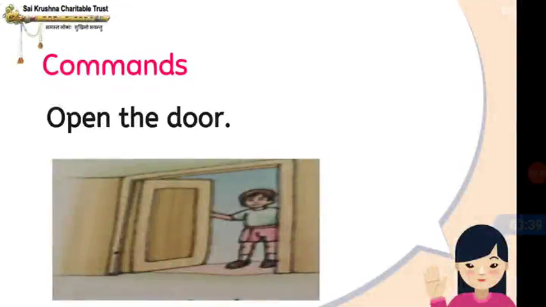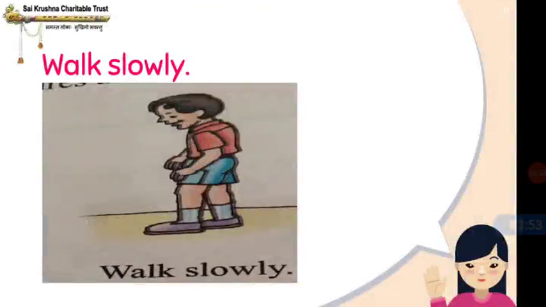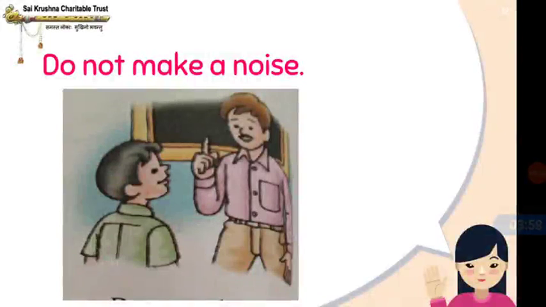So commands, what are commands? Look at the following pictures and read the sentences carefully. Open the door. Walk slowly. Do not make a noise. So these sentences give commands.